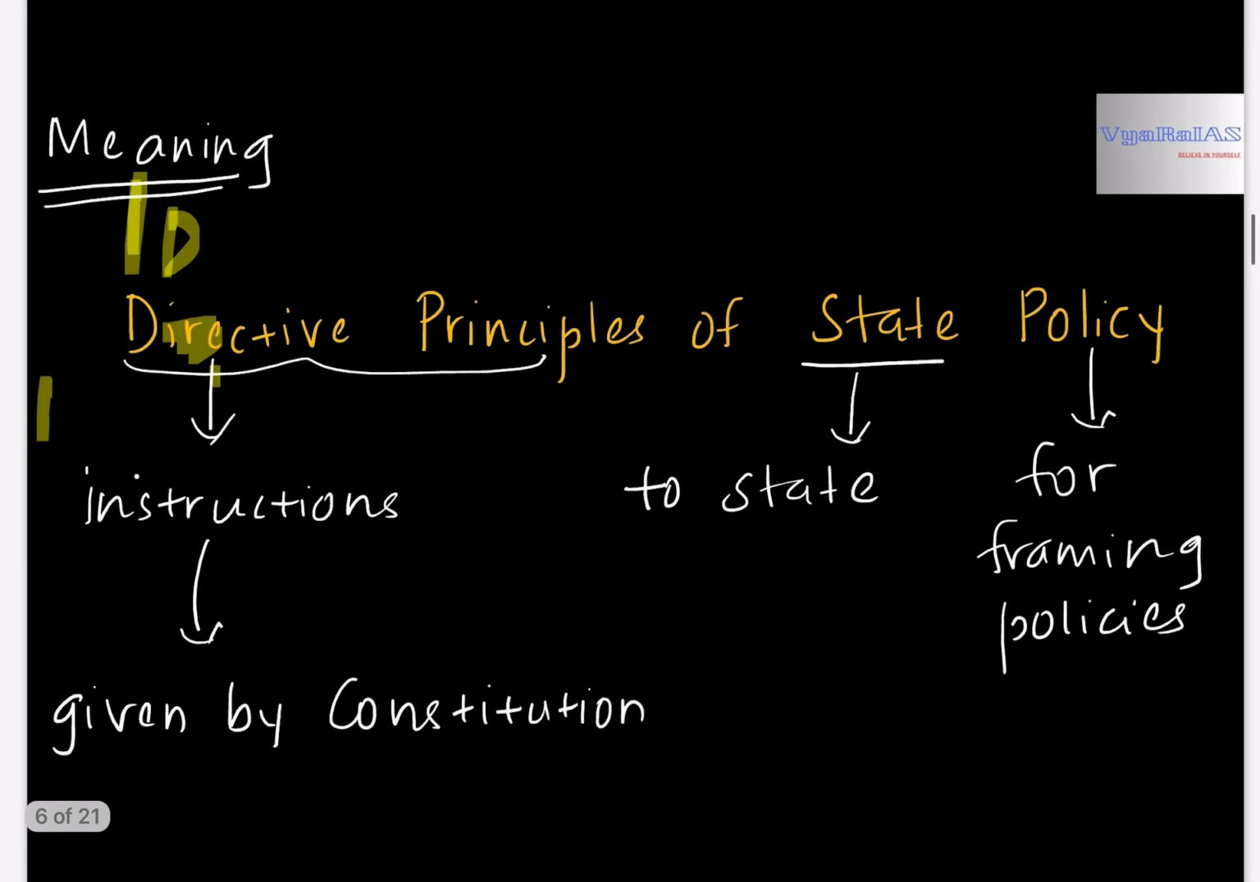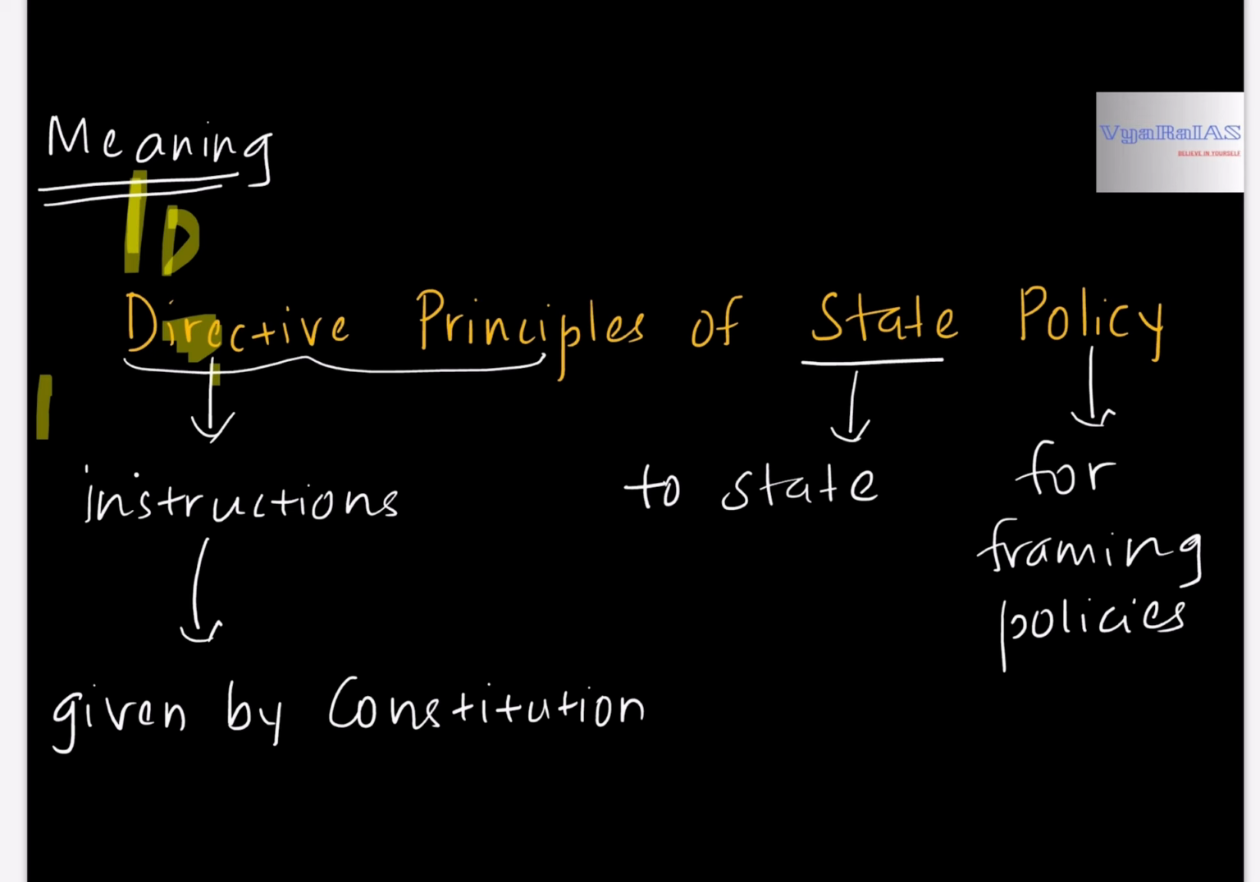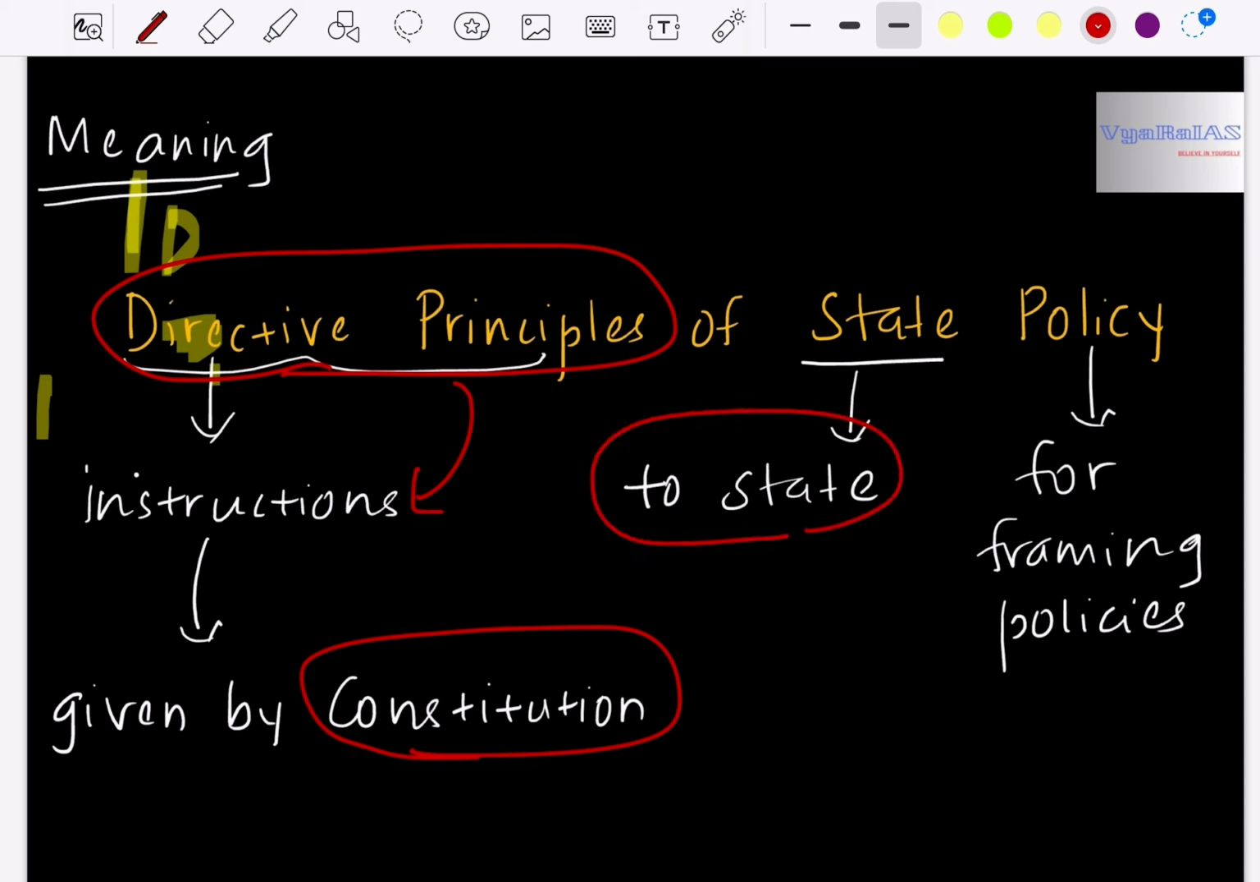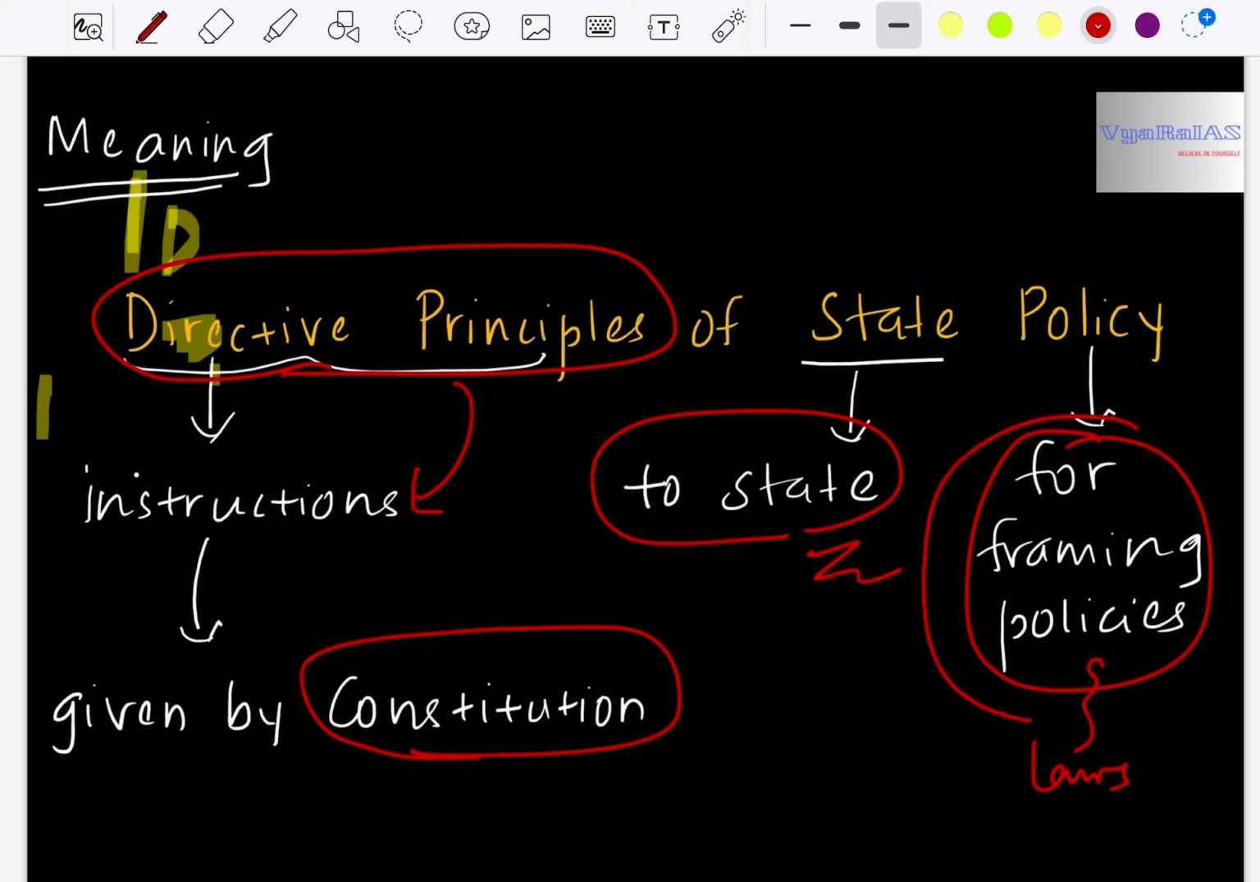Firstly, the meaning of directive principles of state policy. If we split this word, directive principles, these are nothing but directives, that is, instructions given by the constitution to the state for framing policies and laws. So these directive principles are the guidelines or instructions given by the constitution to the state for framing policies and laws. That is, while formulating any laws or policies, the state has to keep in mind these directive principles or instructions. So this is the meaning of DPSP.